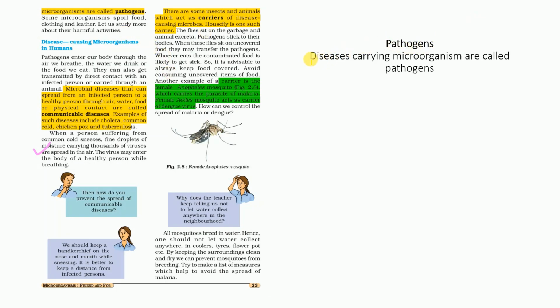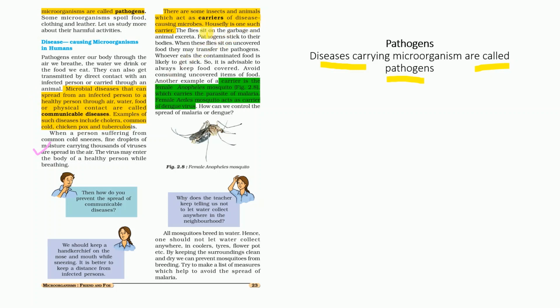What are pathogens? The disease-causing microorganisms are called pathogens. There are different kinds of microorganism diseases, which are classified as communicable diseases and non-communicable diseases. The communicable disease spreads from one person to another person with the help of a medium.